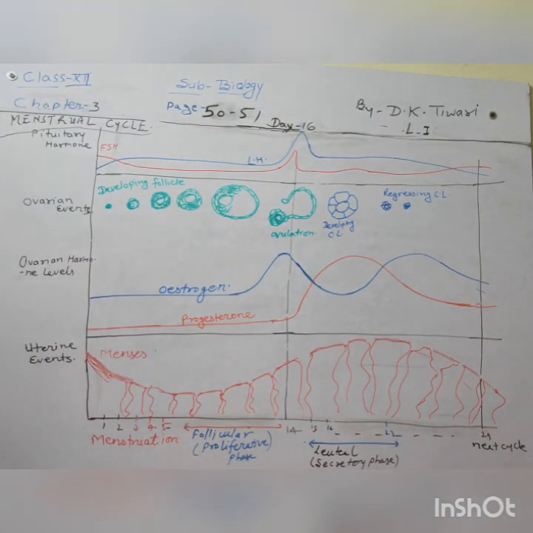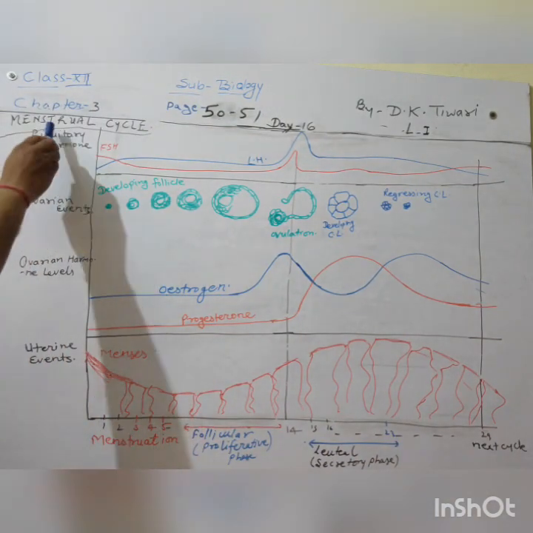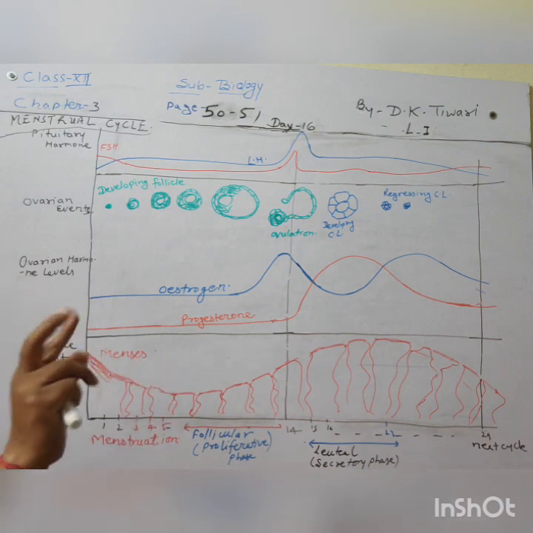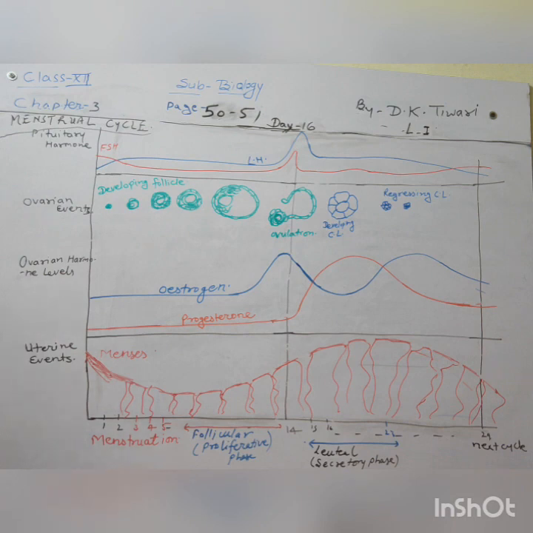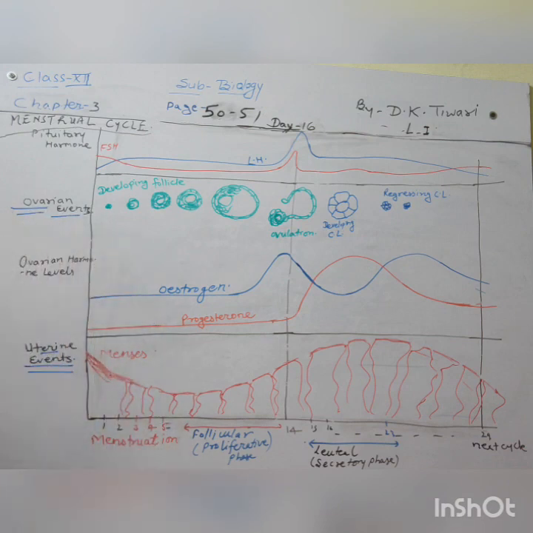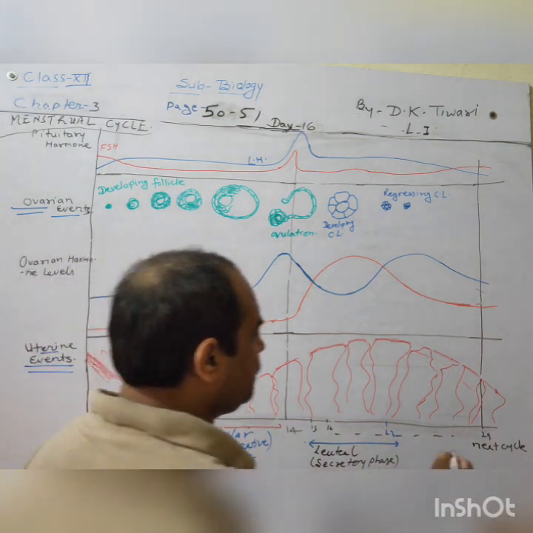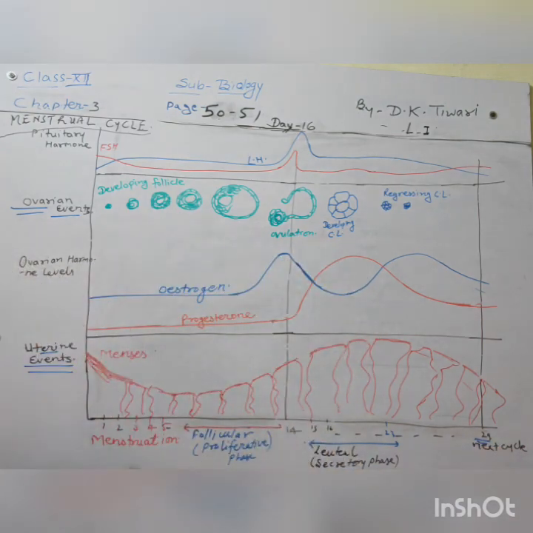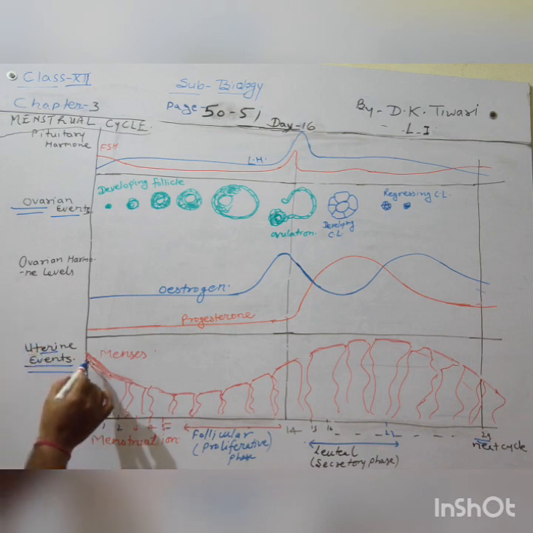Now I told you that the menstrual cycle involves two simultaneous cycles, two simultaneous events. One was the uterine event and another was the ovarian event. Two basic events are taking place in the menstrual cycle at an average duration of 28 or 29 days. Now, what happens in the case of uterine events?